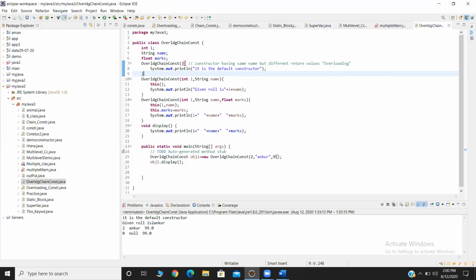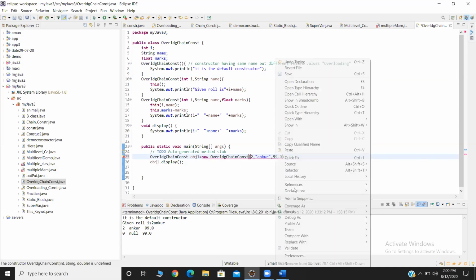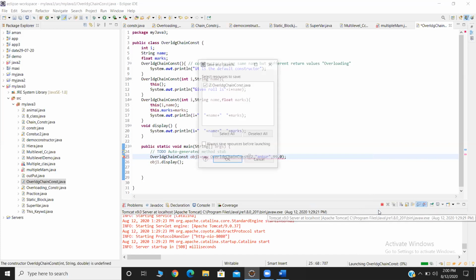See, I think 99 is the integer type. Though you are declaring the data type as float, I think you have to give 99f or 99.0f or something else. Okay. Keep your f and run. No, it's showing an error, Ankur. It's showing an error.